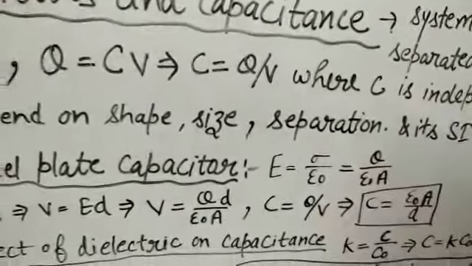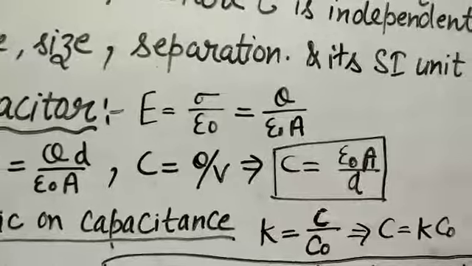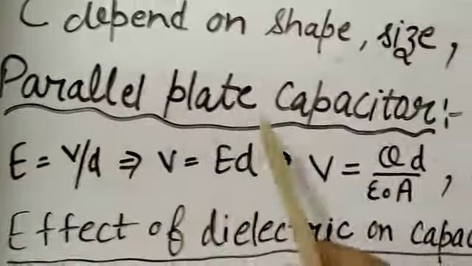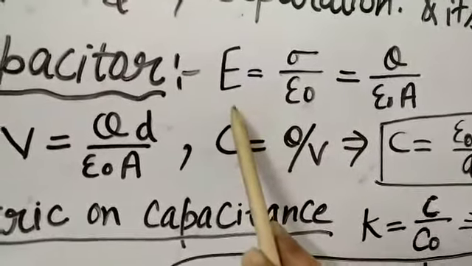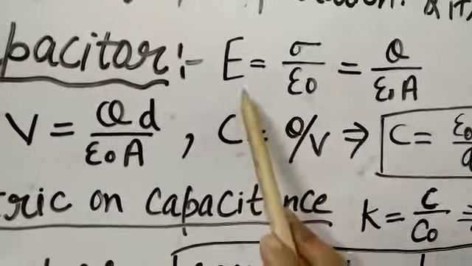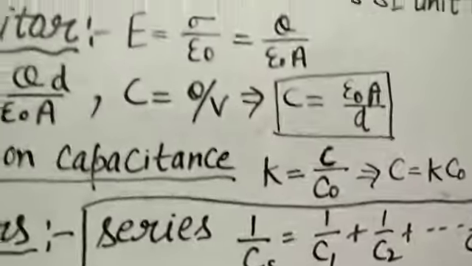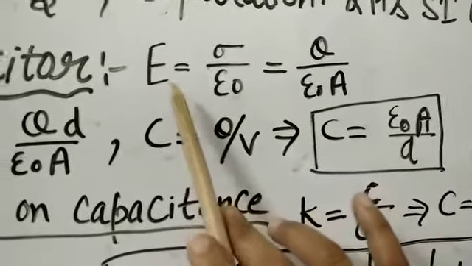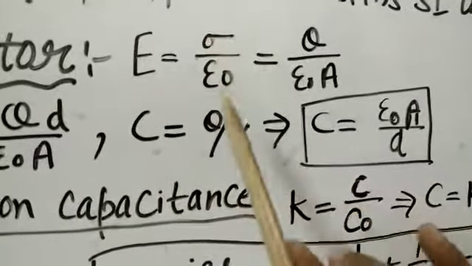Now we derive the capacitance of a parallel plate capacitor. To derive the expression for a parallel plate capacitor, first we use the formula of electric field. As you remember, we derived the value of electric field intensity around an infinite sheet, which is sigma upon 2 epsilon naught.